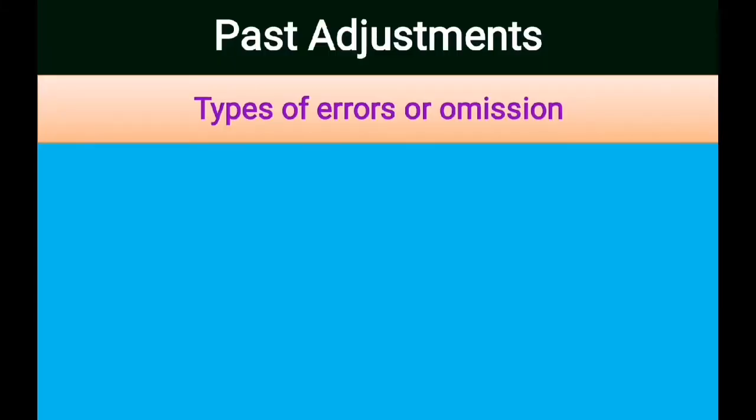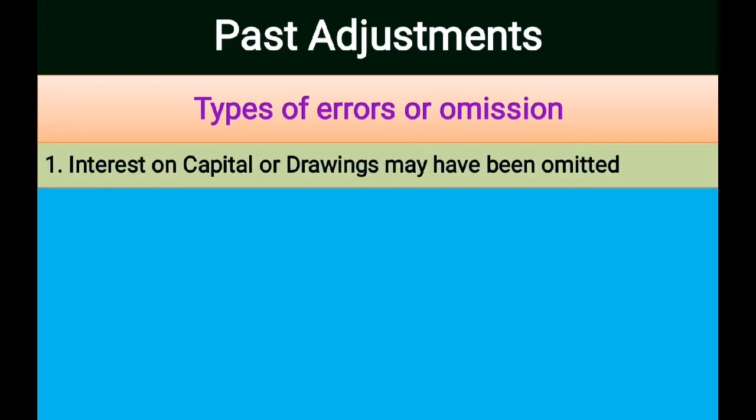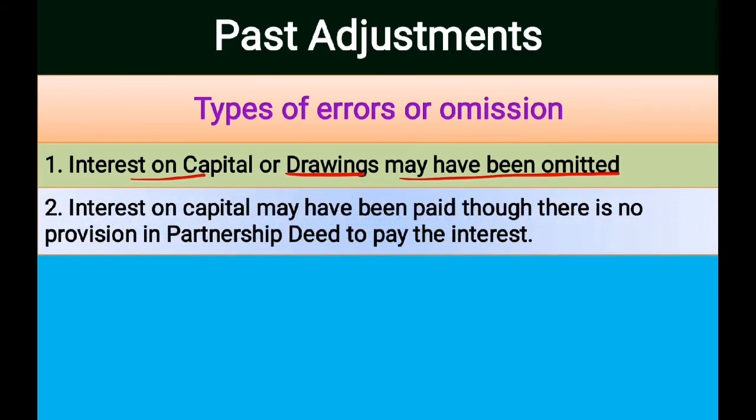Now we will summarize the various types of errors or omissions for which adjustments need to be done in the capital account of the partners. The first one is interest on capital or interest on drawings may have been omitted. Omitted means completely forgotten, completely left out to be shown in the books of accounts. Number 2 is interest on capital may have been paid, although there is no provision in the partnership deed to pay interest. If the partnership deed is silent on the topic of interest on capital, then it should not be allowed.